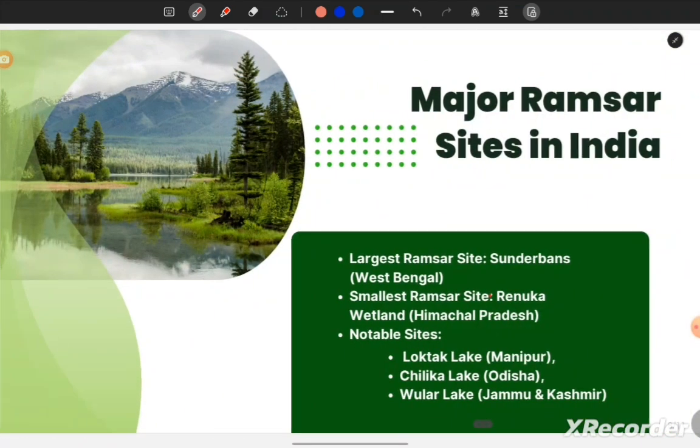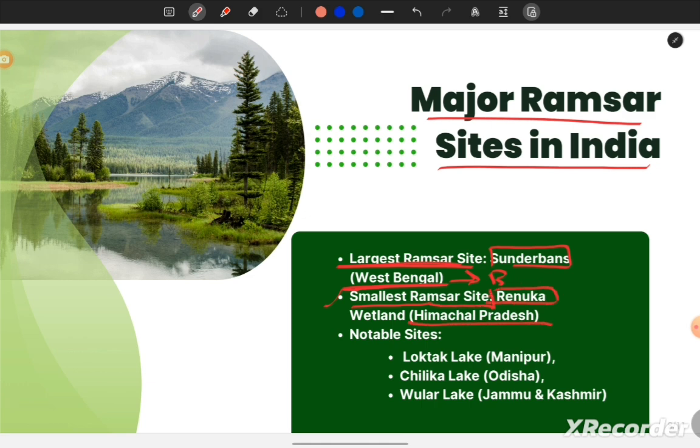The next is Ramsar sites in India. If we see some major Ramsar sites, we find Sundarbans. This is the largest Ramsar site in India. It is in West Bengal, and some part is in Bangladesh also. Next, the smallest Ramsar site is the Renuka wetland, which is in Himachal Pradesh. And other notable sites like Loktak Lake, which we have discussed, it is in the Montreux Record also.